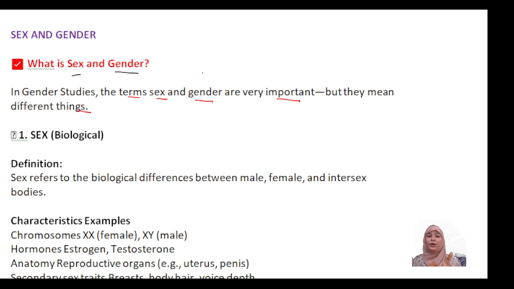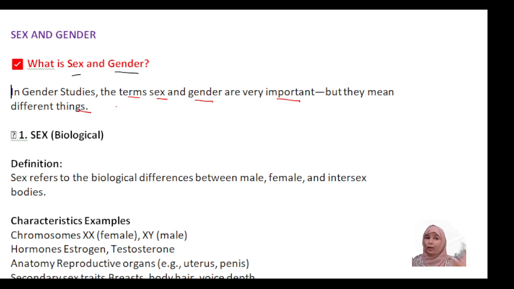On that basis they are considered and decided what kind of person this is. Being a girl, behaving like a boy. Being a boy, behaving like a girl. They are not commonly considered as a male or a female. They are put in some kind of category. That is what is called gender. It is very important, but they mean different things.